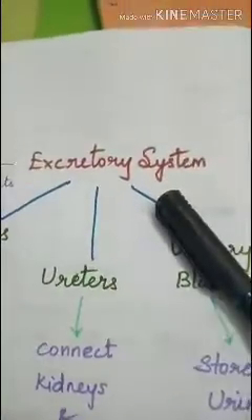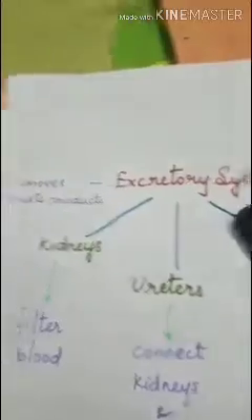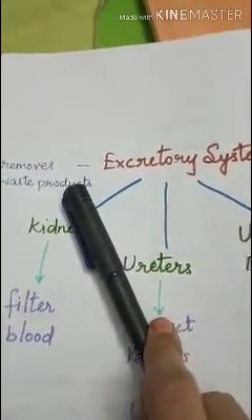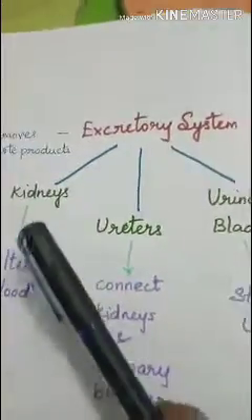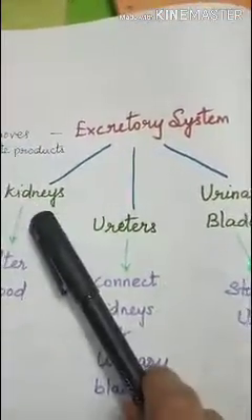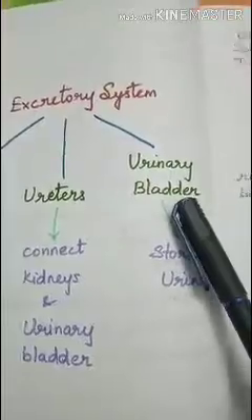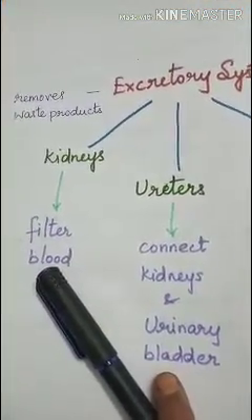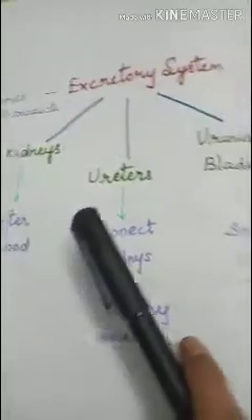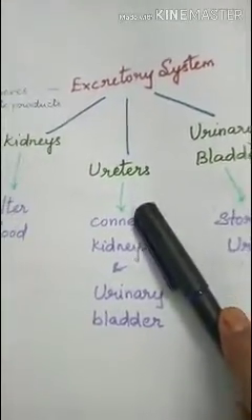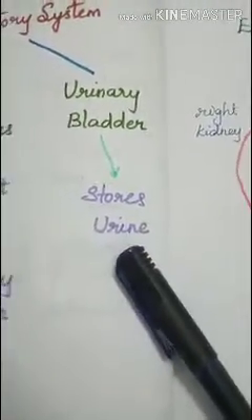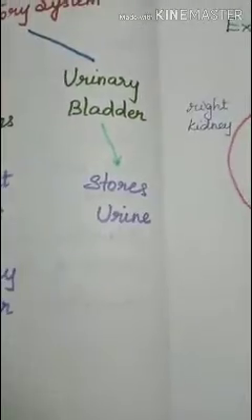So the next part is the excretory system. The main role of the excretory system is to remove waste products from the blood and from the body. The excretory system consists of kidneys, ureters and the urinary bladder. The work of the kidney is to filter waste material out of the blood and send it to the ureter, which connects the kidney and the urinary bladder, and then the urinary bladder stores the urine and throws it out of our body.